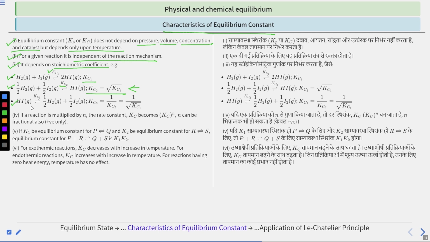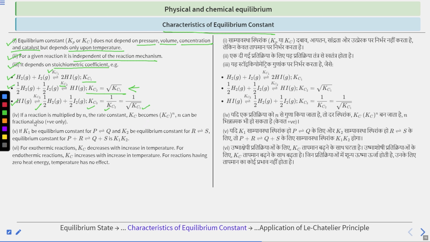The third equation has equilibrium constant Kc3, and we are writing it in terms of Kc2 because we reversed the second reaction, which has equilibrium constant Kc2. So Kc3 is equal to 1 by Kc2, and since Kc2 is equal to the square root of Kc1, we can also write Kc3 is equal to 1 by the square root of Kc1.